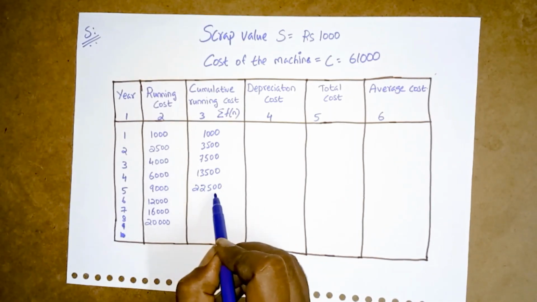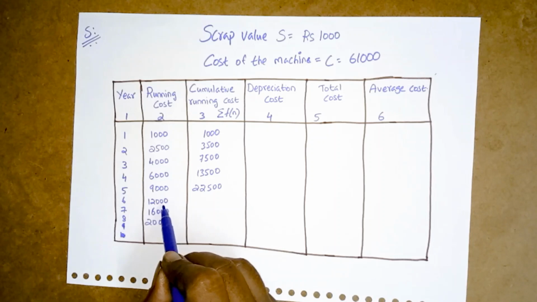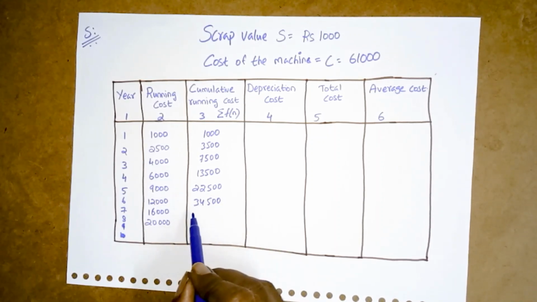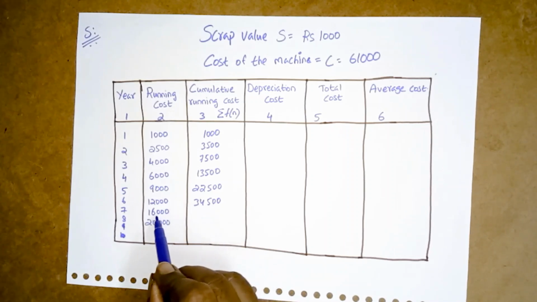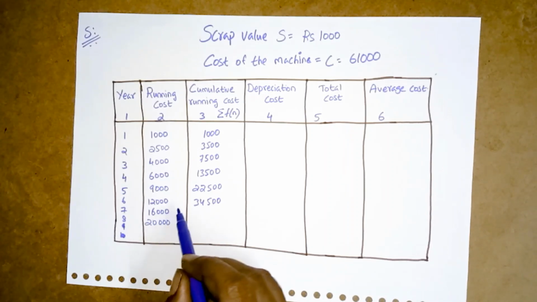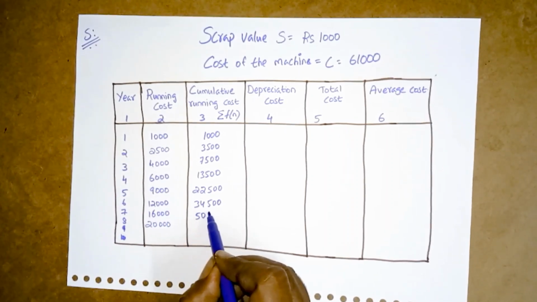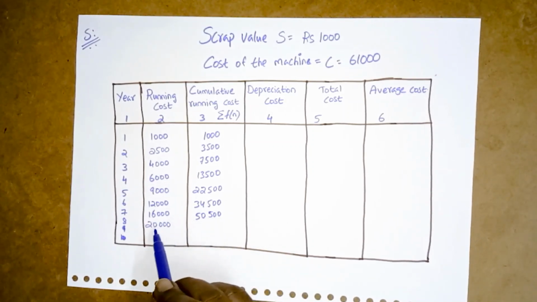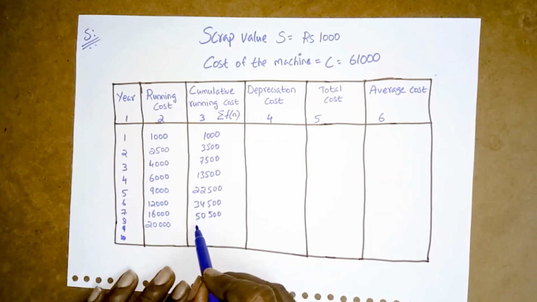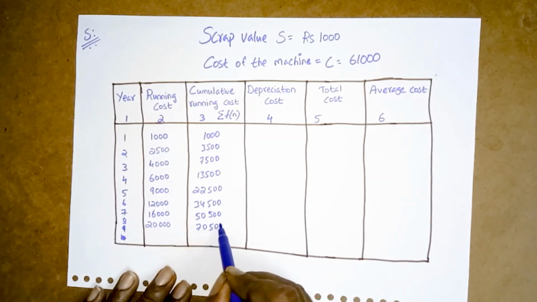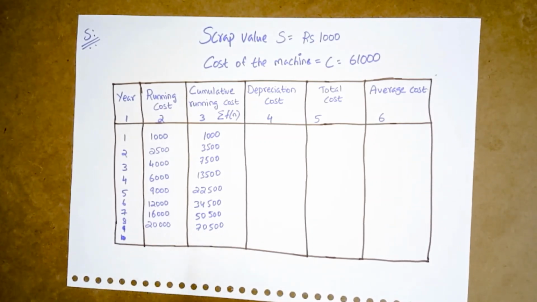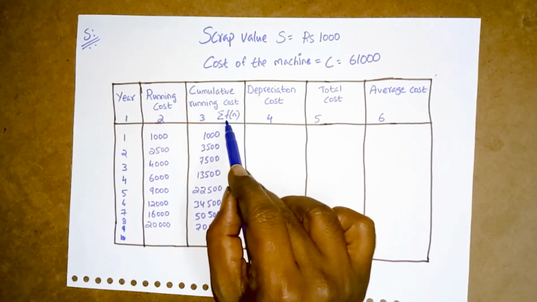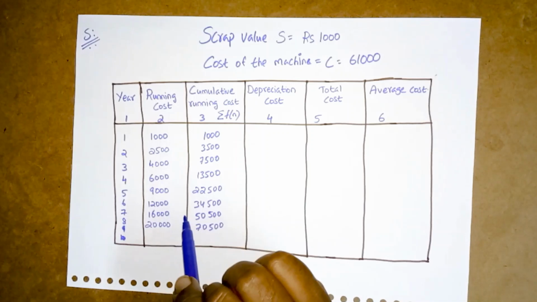Again 22,500 plus 12,000, how much? 34,500. Again 34,500 plus 16,000, how much? 50,500. Again 50,500 plus 20,000, how much? It is 70,500. Okay, now we came to know about this cumulative running cost, summation f(n).